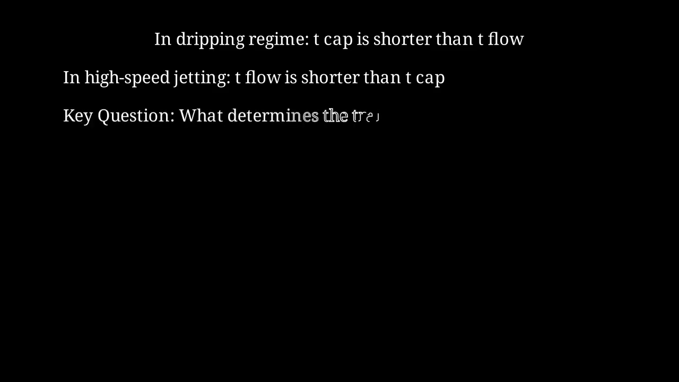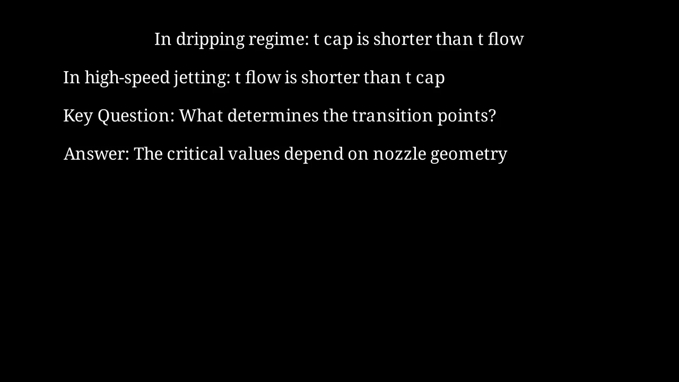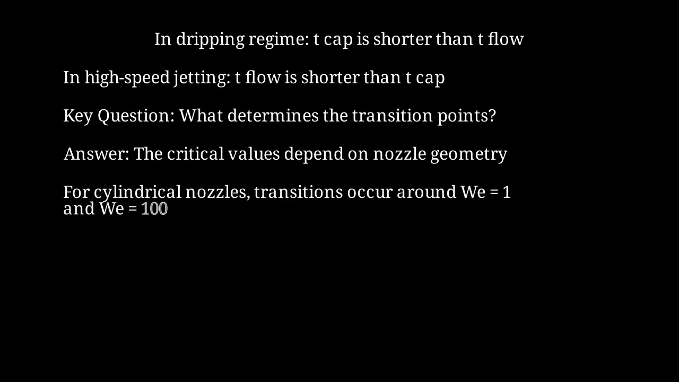A key question is, what exactly determines the transition points between these regimes? The answer is that the critical values depend on the nozzle geometry, liquid properties, and the precise flow conditions. For typical cylindrical nozzles, the first transition occurs around Weber number equals 1, and the second transition around Weber number equals 100.